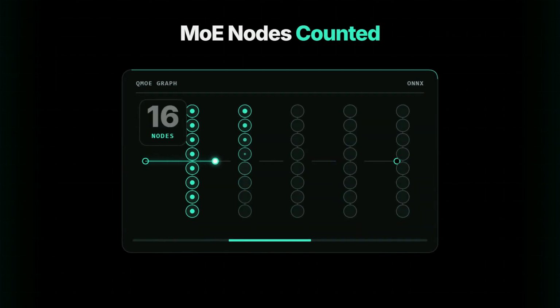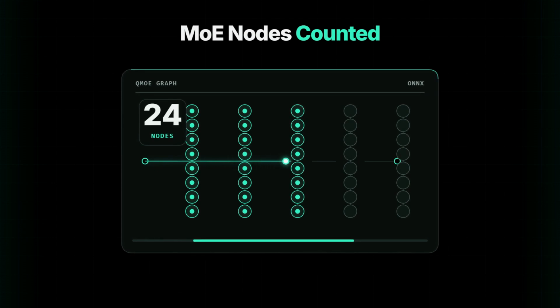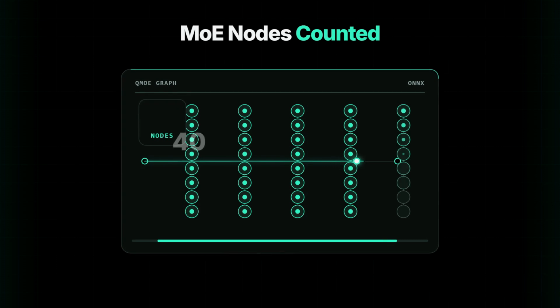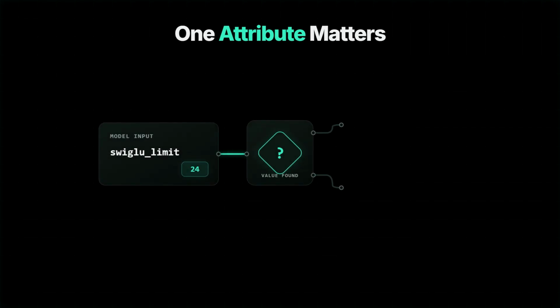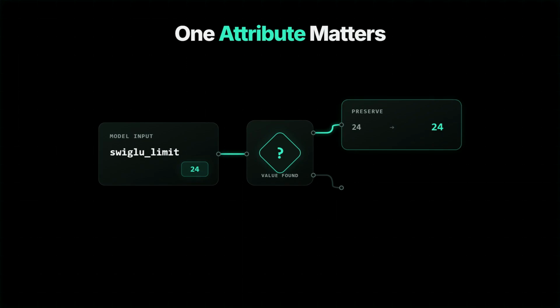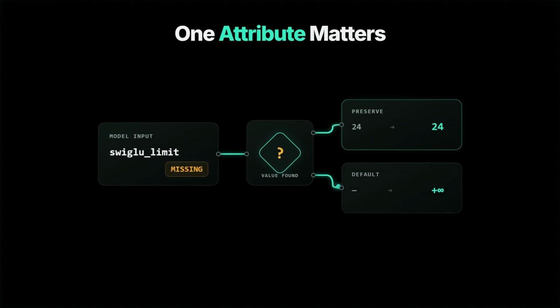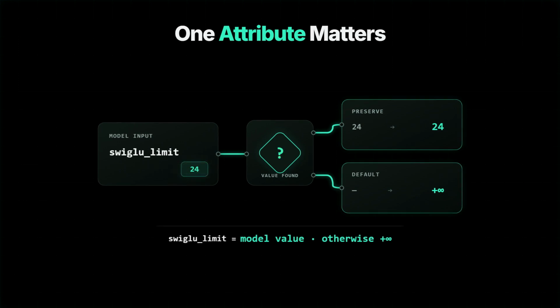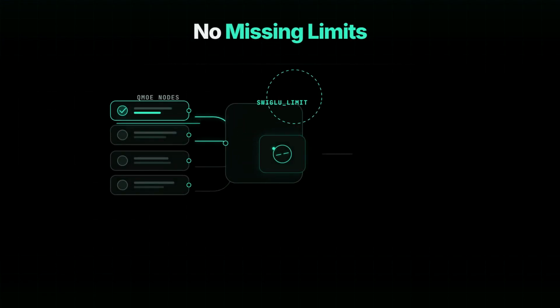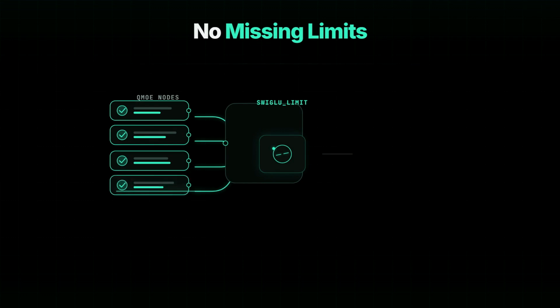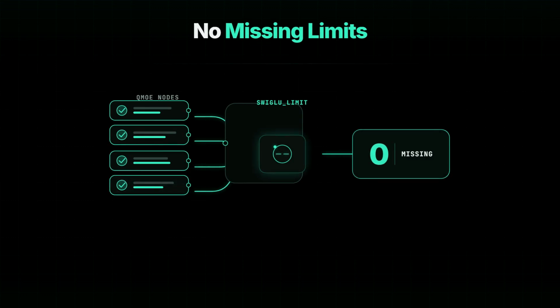The pull request reports 40 QMoE nodes, giving us a specific structural validation point rather than a vague statement that export completed. Every reported QMoE node included swiglu limit. The exporter preserves the model-provided value when available and falls back to positive infinity when the configuration leaves it out. The validation notes explicitly say no QMoE nodes were missing swiglu. That detail connects the builder change to the exported graph the pull request actually examined.